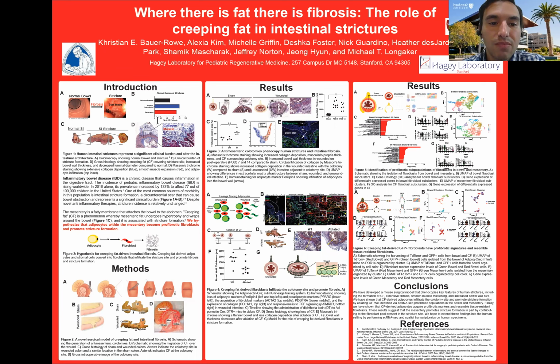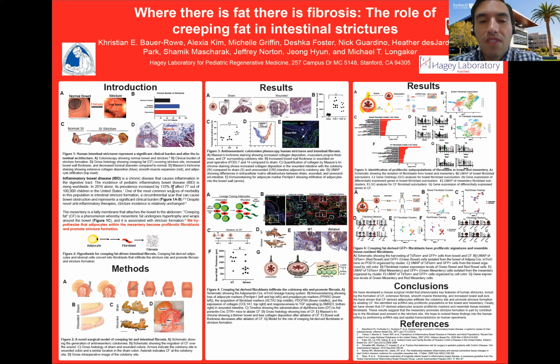It's estimated that Crohn's disease patients will present with strictures up to 50% of the time, and surgical intervention is often required in about 80% of these cases, and 70% of these patients will have some type of recurrence. And so as a result, intestinal strictures represent a significant clinical burden. And if we take some histology of these strictures, what you can see is the presence of a significant amount of collagen as well as muscle that replaces the normal intestinal epithelium. And this is what leads to the absorptive issues that these patients have.